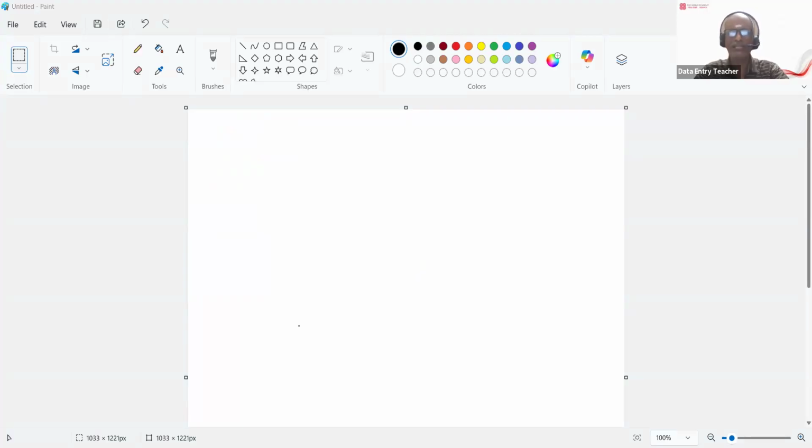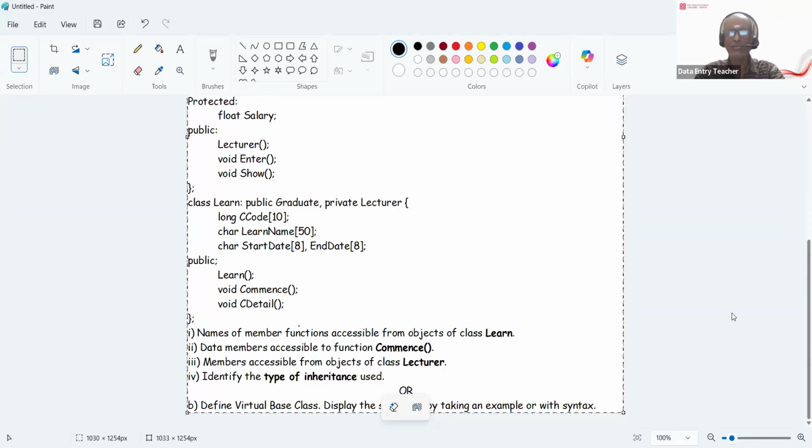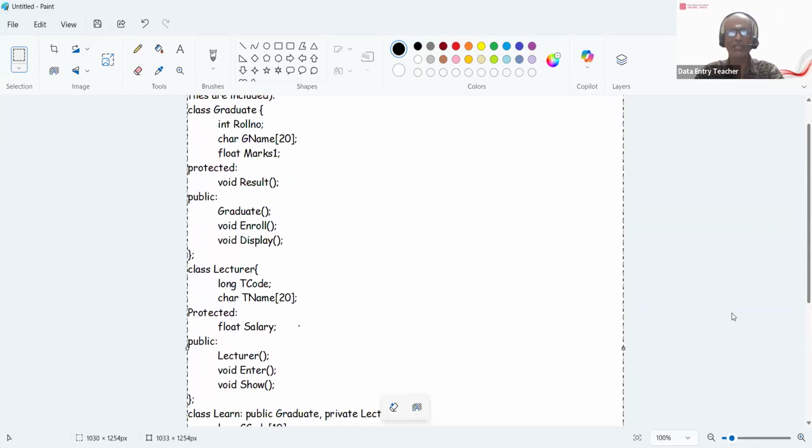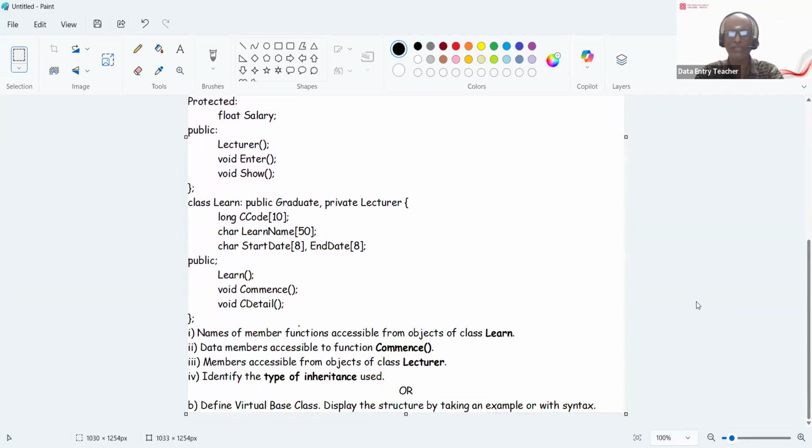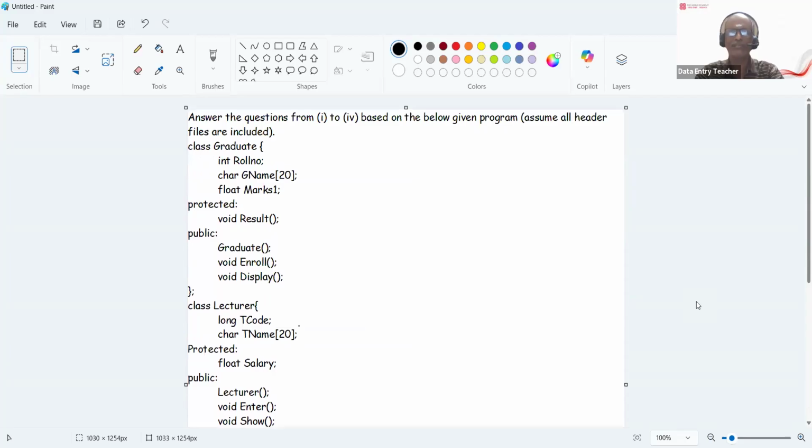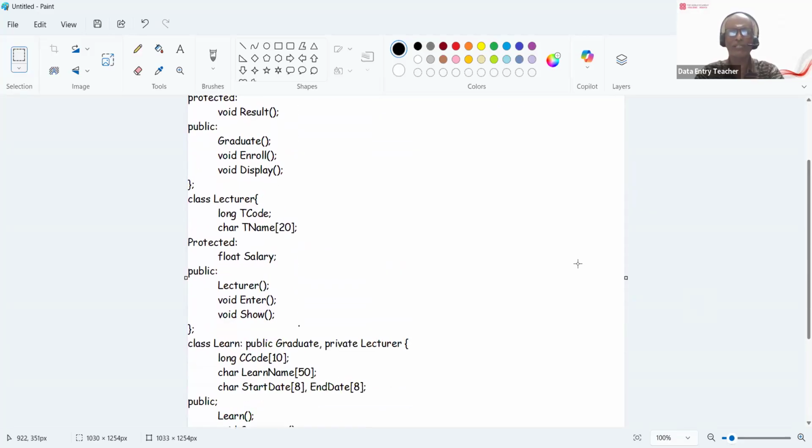Yeah, it's an either or question. So you can see the question, it's bigger. It's a class question, or followed by a virtual base class. You can see the question here. So you have an either or question. A class is given. You can see graduate class. You can see the data members, roll number, name and marks one. You can see the functions which are protected and public. Result is protected and public are graduate, enroll and display.